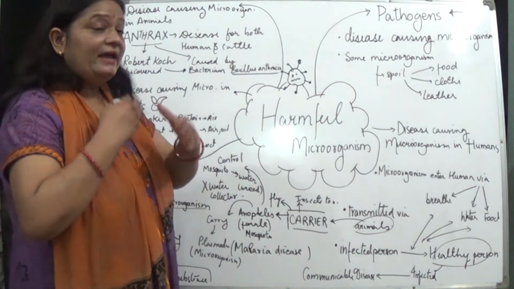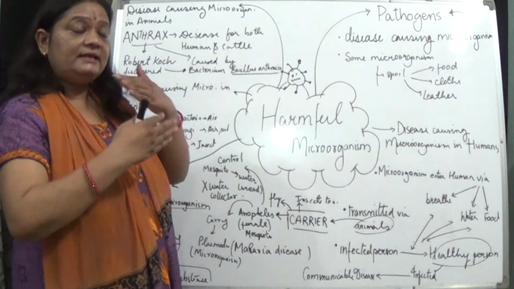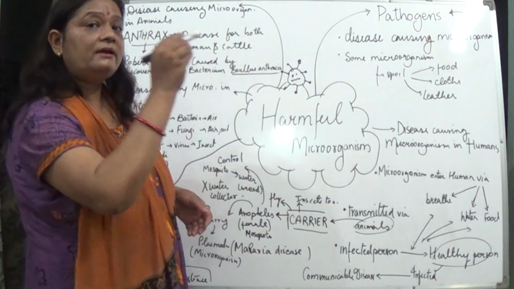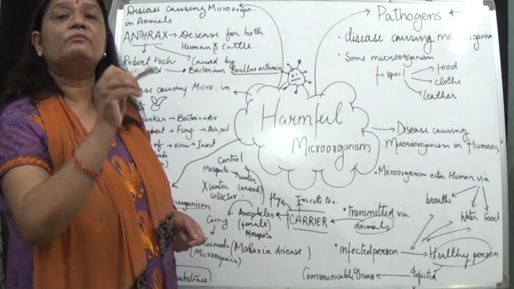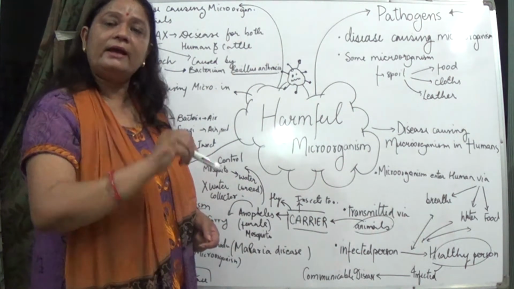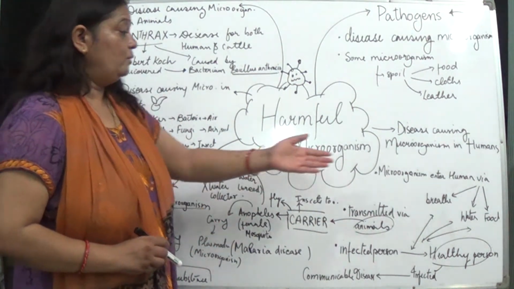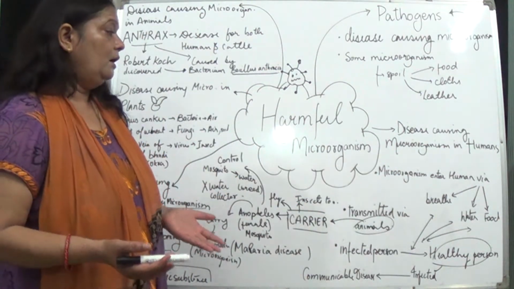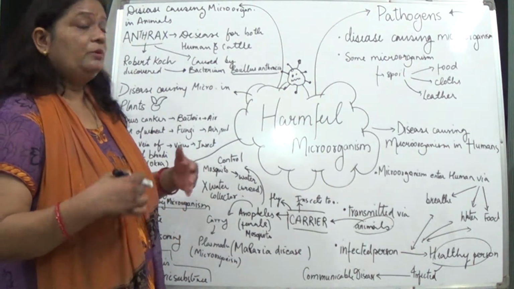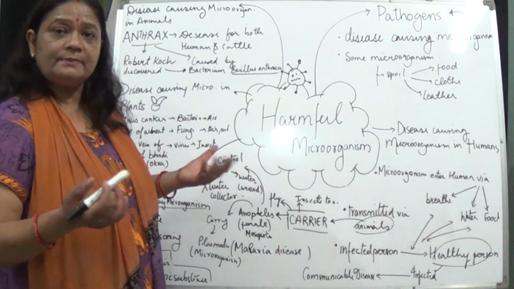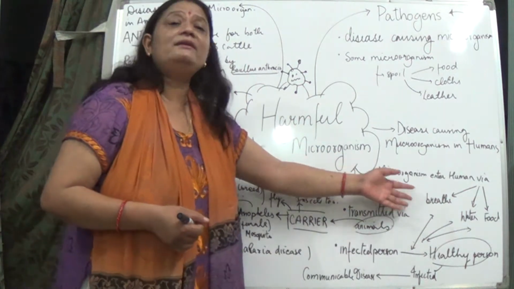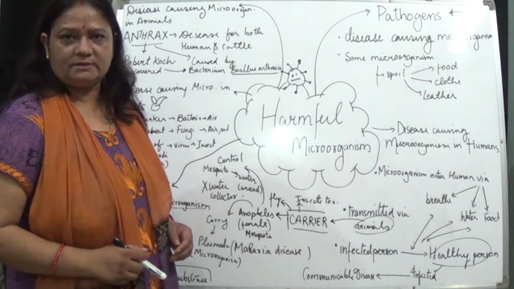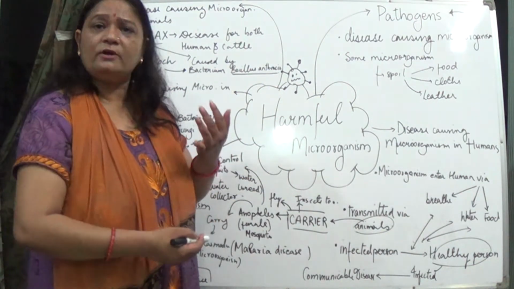In air, we are taking in the air, and if that air consists of the spores of the microorganisms, they also enter the body. Like water and food, if they are contaminated, they will enter the human body. Let us take some examples of diseases when we are breathing in air containing spores of microorganisms. We can take the example of tuberculosis.